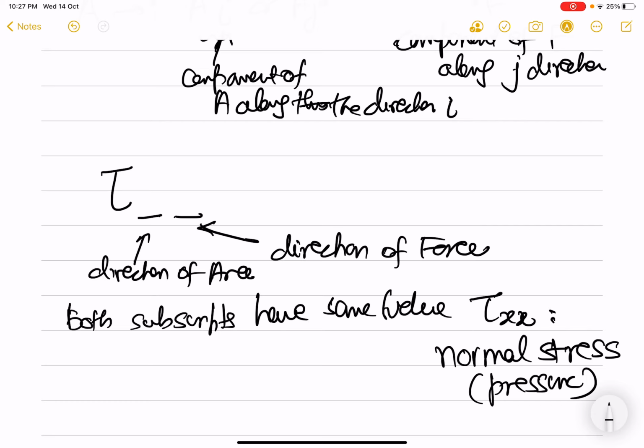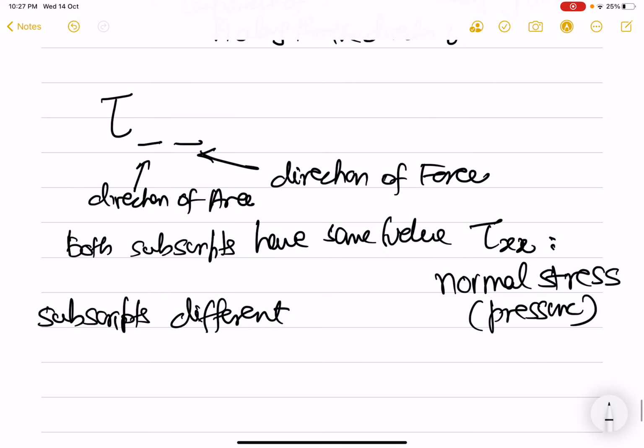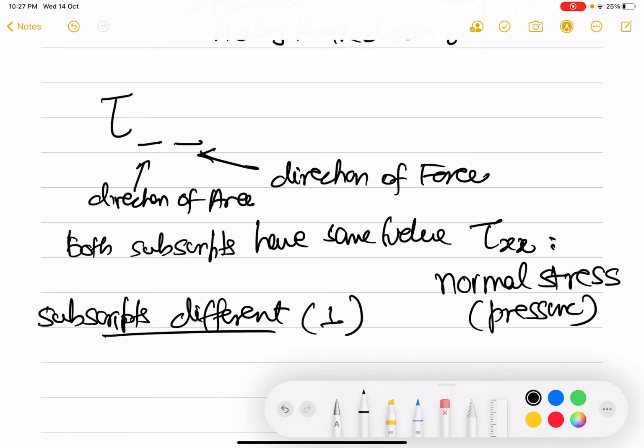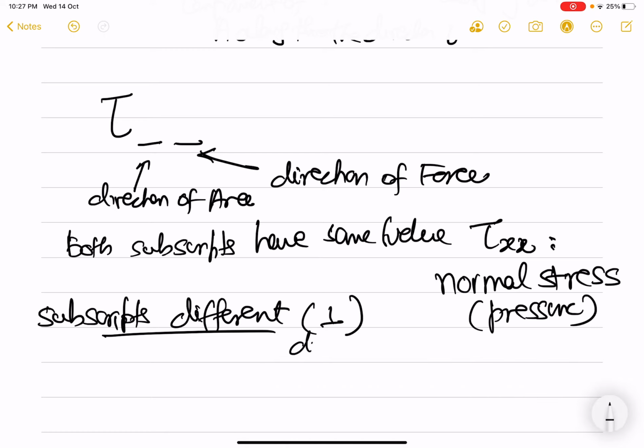But if subscripts are different, obviously these are Cartesian coordinates, so different subscripts means these represent mutually perpendicular directions. If they are same, there's the same direction, but if subscripts are different, then they represent mutually perpendicular directions.